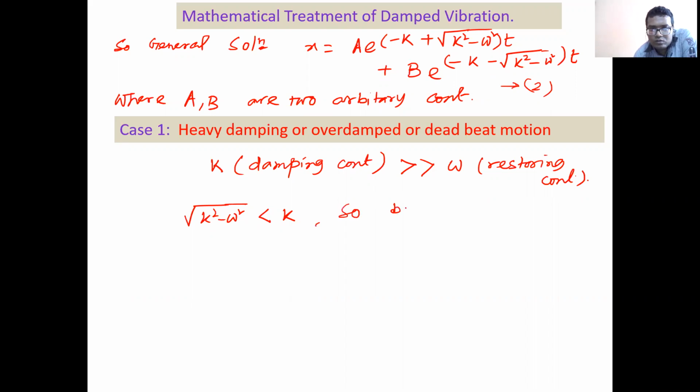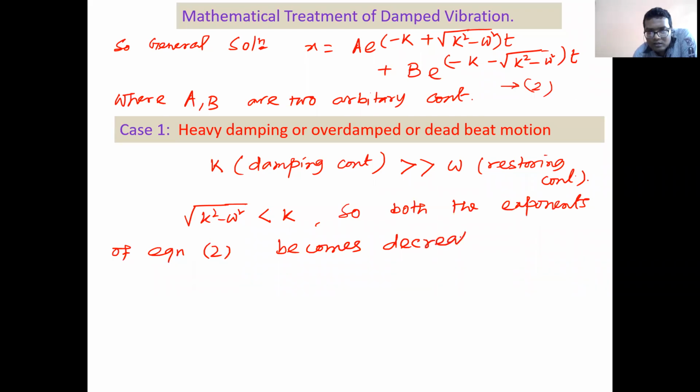So both the exponents of equation 2, let's take this as equation 2, become decreasing, right? Is it clear? Because k is higher value than this. So if k is higher value, e to the power negative term is dominant over the positive term.